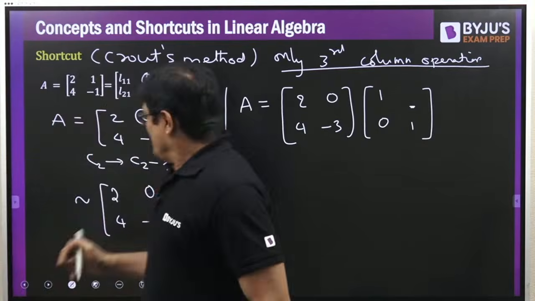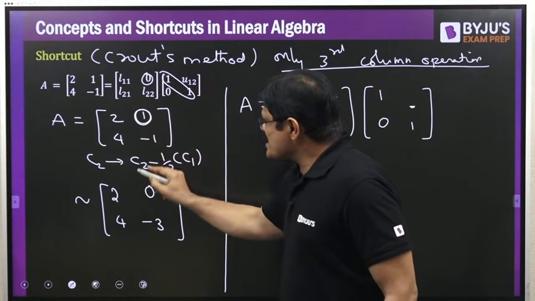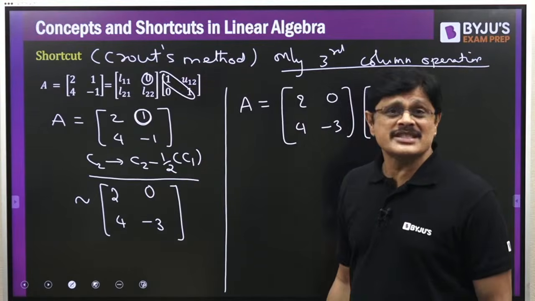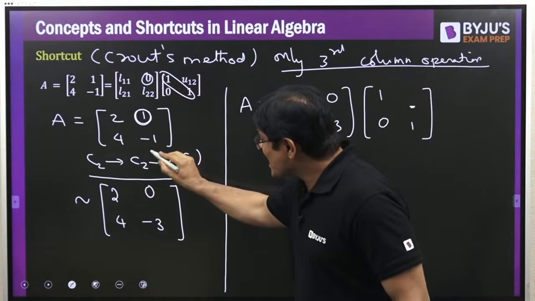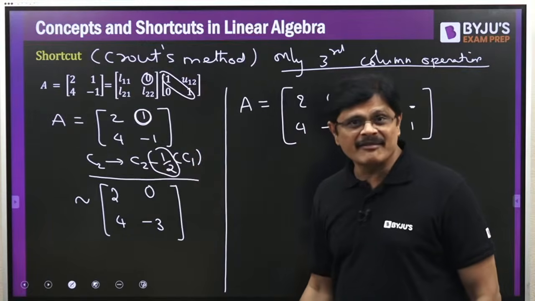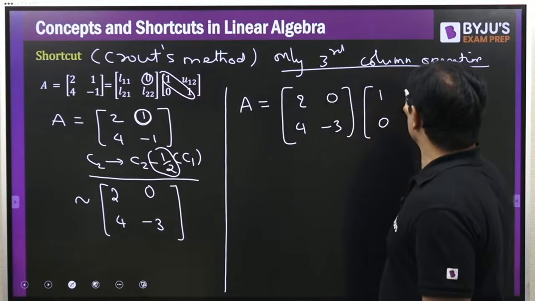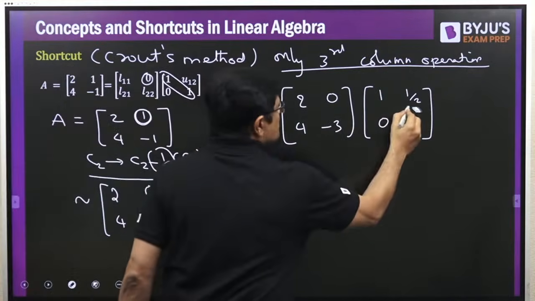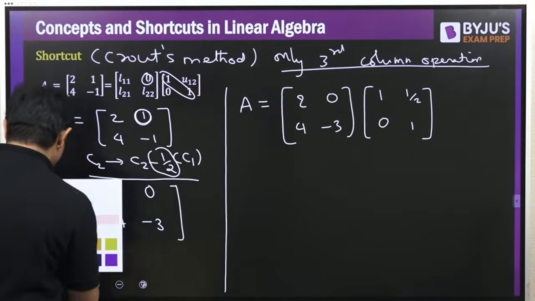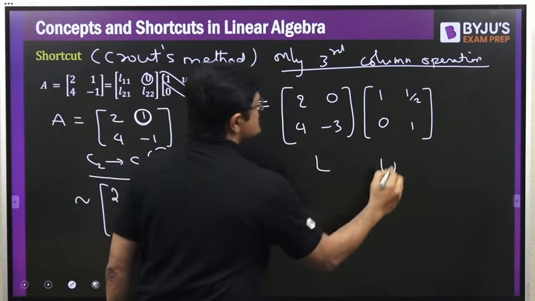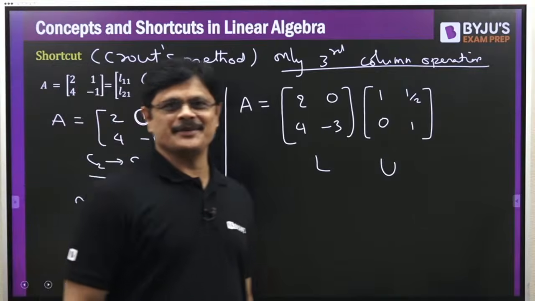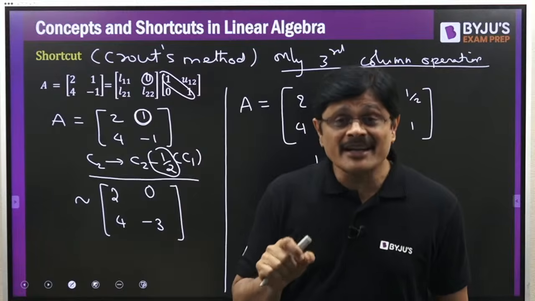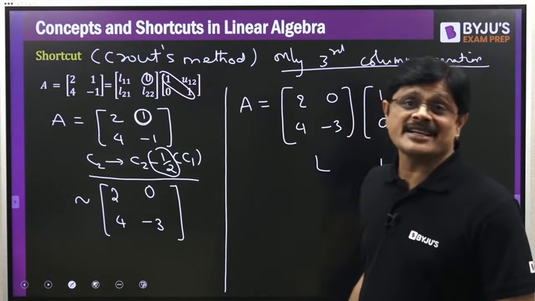Now to make this element 0, what is the column operation you used? C2 is equal to C2 minus half into C1. There is a minus half, right? If it is minus half here, you put plus half here, and your U is ready, my dear friends. This is your L and this is your U. This is your LU decomposition, Crout's method. And here we are having a unit upper triangular matrix, my dear friends.